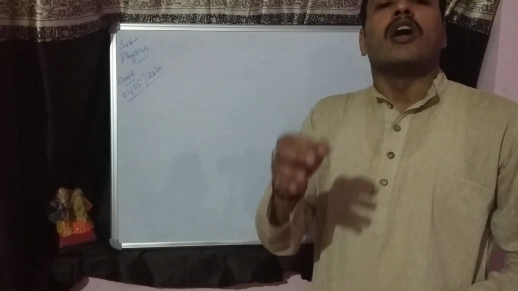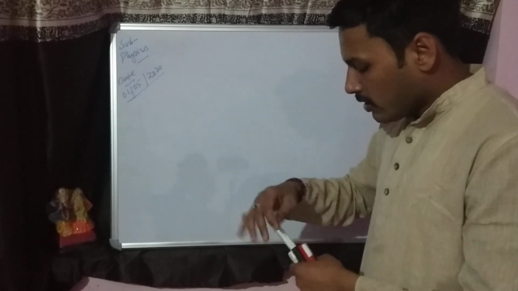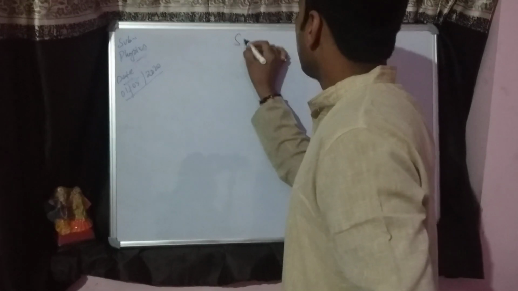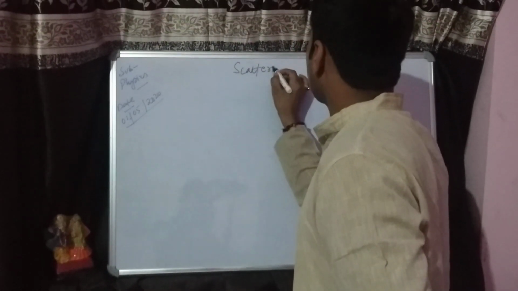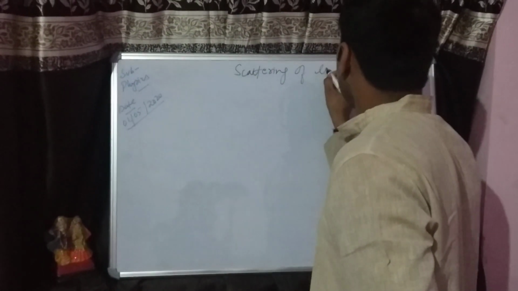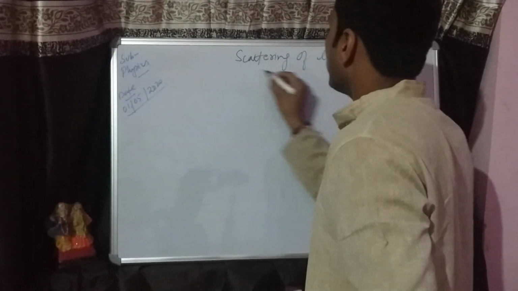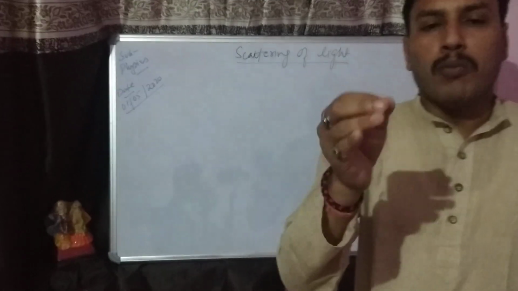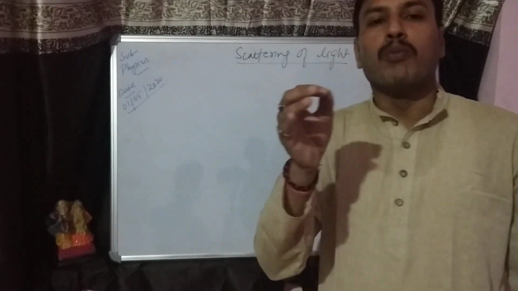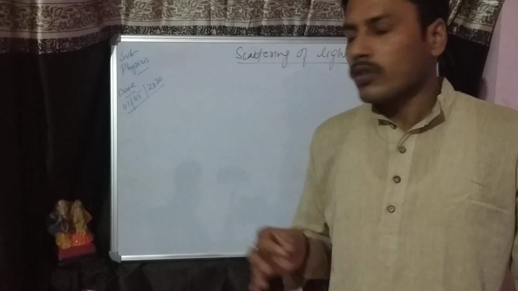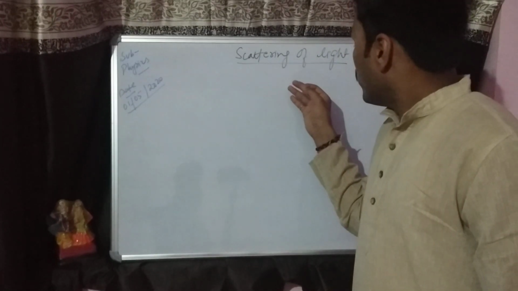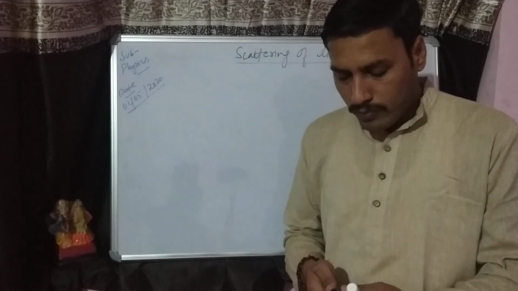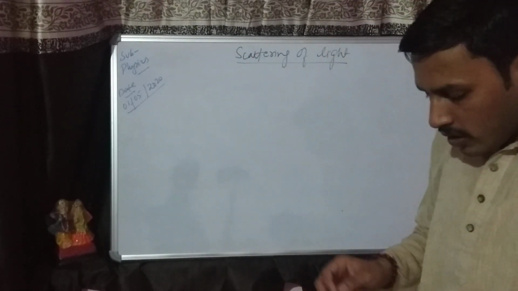Today we are going to discuss scattering of light. This is a chapter from the human eye. This topic is related to the human eye, and it's the second part of optics. Hope you will understand it.